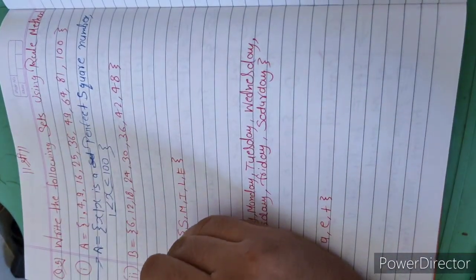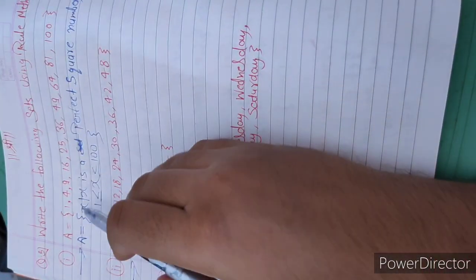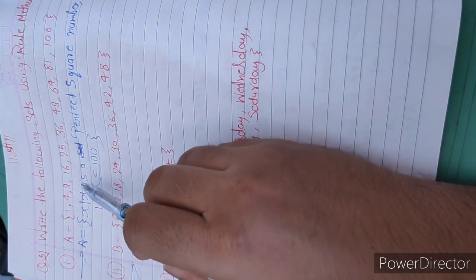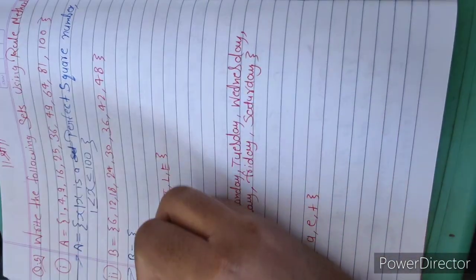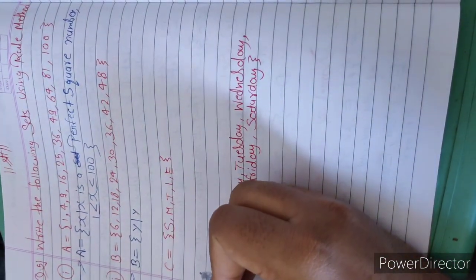So here we will write B is equal to, and we have to consider one variable. In the first question we considered x, so here we will consider y.